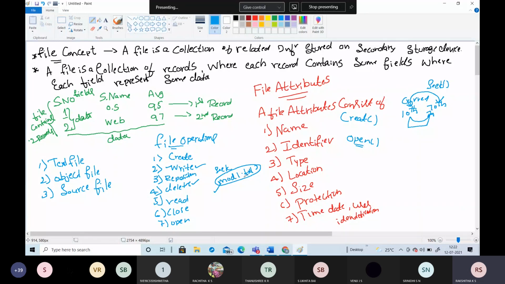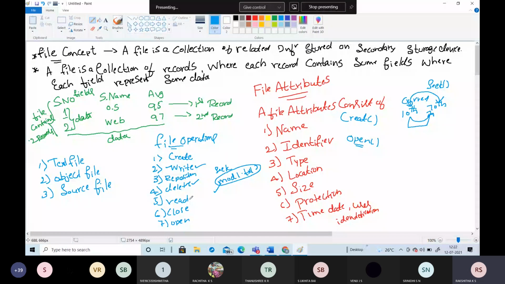The complete thing, whatever all the attributes as well as the file contents, can be deleted there. And next is the read. So what is the read here? Before you want to read the file, first what you have to do, first you have to open the system call.